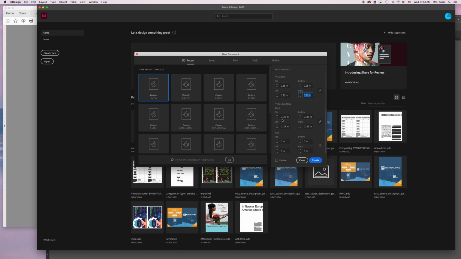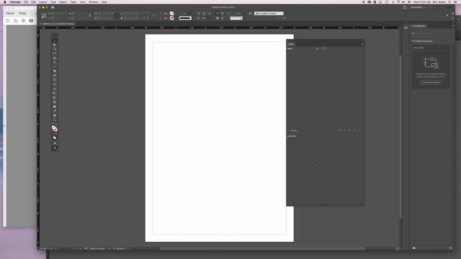So again, that's 1/8. If you don't know what that is in decimal, you divide 1 by 8 and you'll get 0.125 inches. And we want that for the top, the bottom, the left, and the right bleed. When we do that and we hit create, this is what your document should look like.